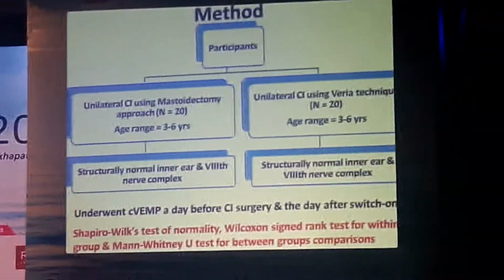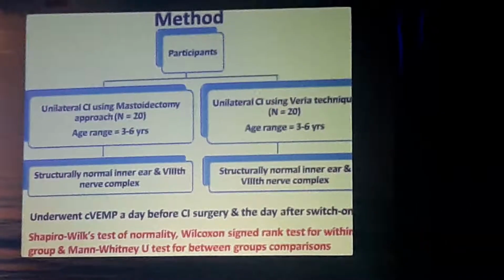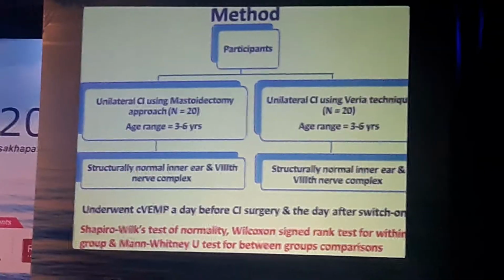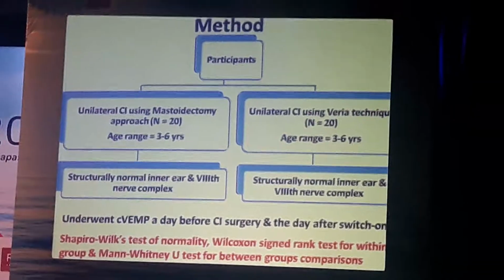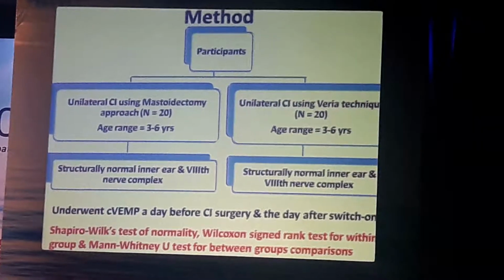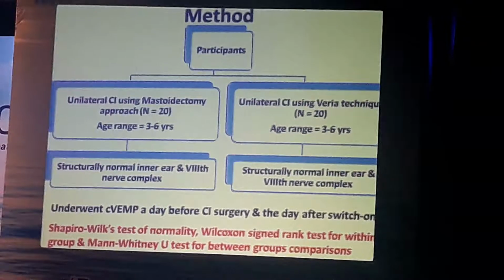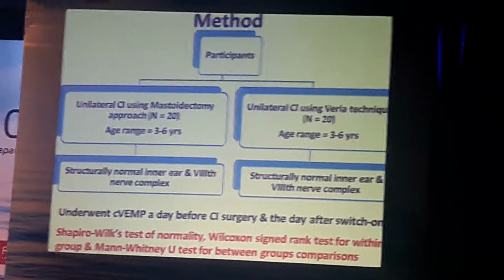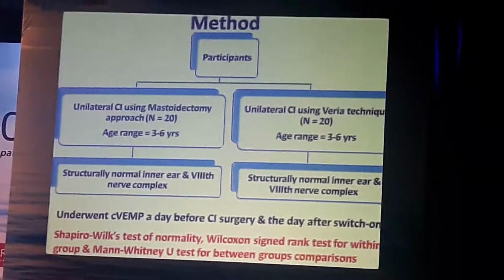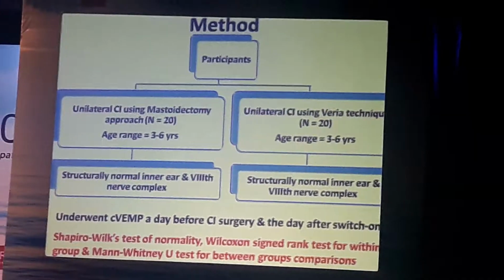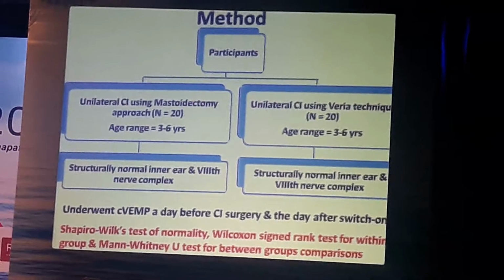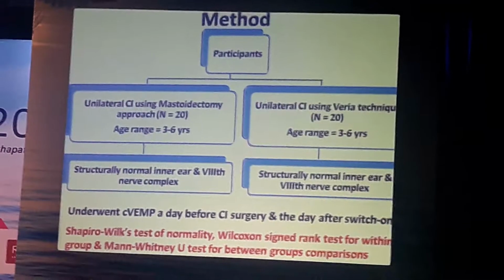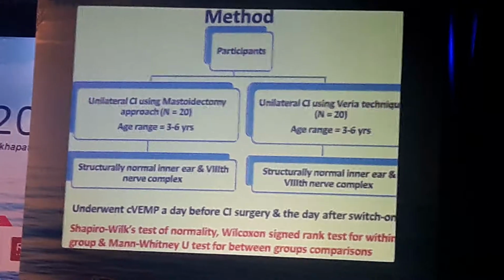So there were 40 participants, 20 in each group, with unilateral cochlear implantation using a mastoidectomy approach as well as the Veria technique approach, in the age range of 3 to 6 years. All these 40 participants had structurally normal inner ear and eighth nerve complex, and they underwent cVEMP a day before CI surgery and the day after switch on. Once we completed this cVEMP test, we tabulated the data and a Shapiro-Wilk test of normality was done. It was realized that the data is not normally distributed, and hence Wilcoxon rank and Mann-Whitney tests were performed.